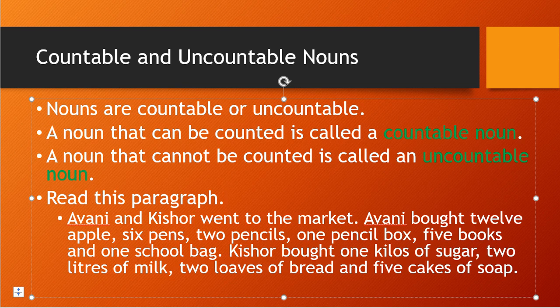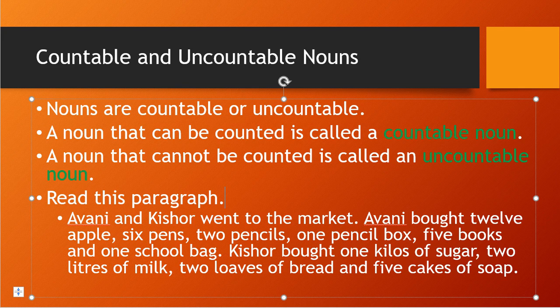So I will give you a few examples. See below, read this paragraph. In this I have mentioned some nouns which are countable and not countable. Okay, so let's see. Avni and Kishore went to the market. So Avni and Kishore are proper nouns, which we have discussed. Avni bought 12 apples, 6 pens, 2 pencils, 1 pencil box, 5 books and 1 school bag.